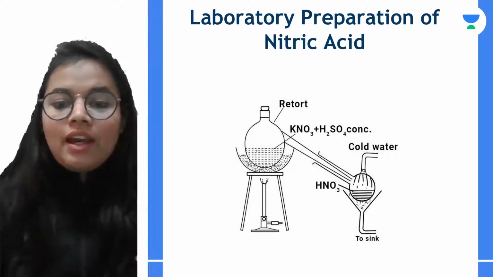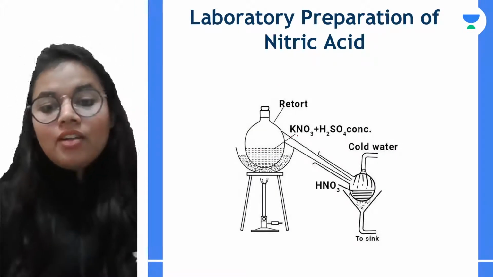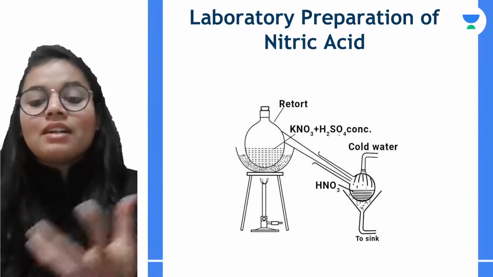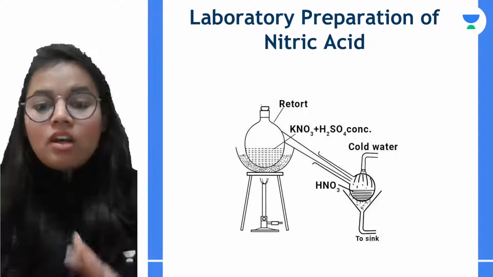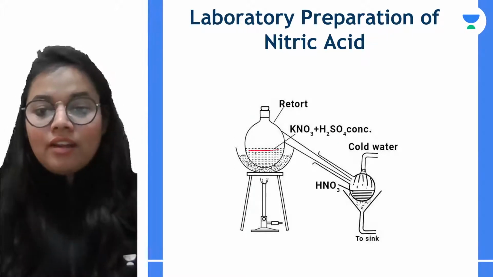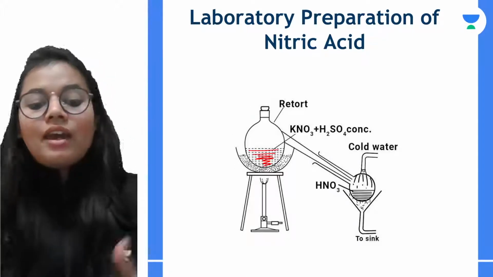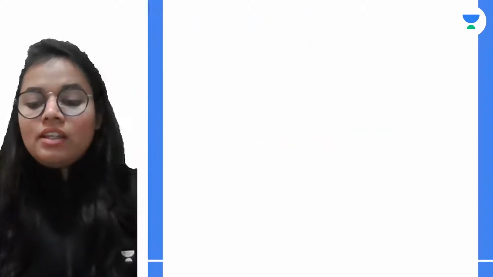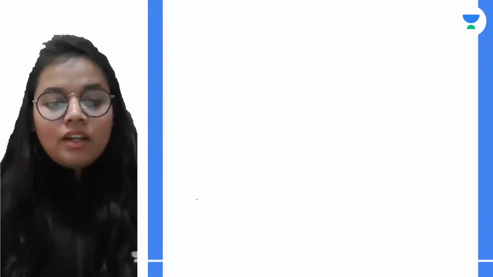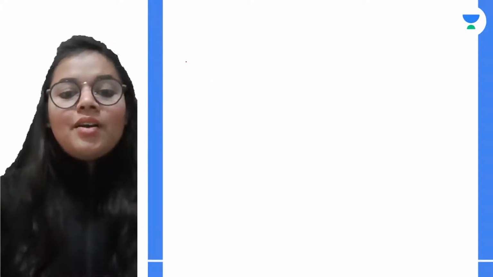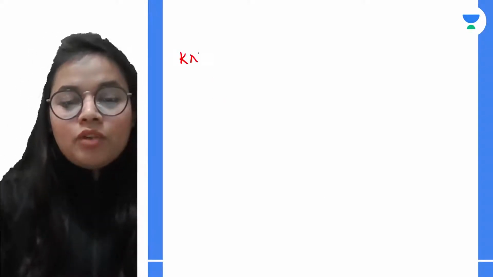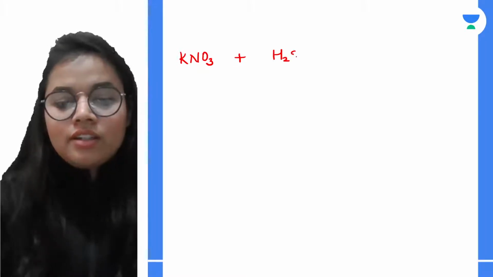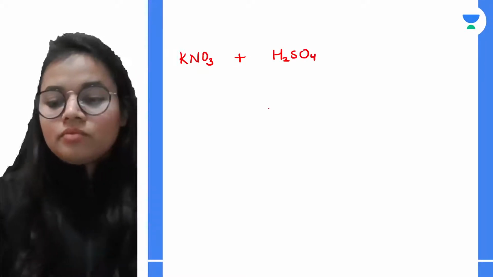Here we have taken potassium nitrate or sodium nitrate plus concentrated sulfuric acid in a glass retort, and it is gently heated. Now what is happening over here? When this potassium nitrate reacts with concentrated sulfuric acid, what is happening?